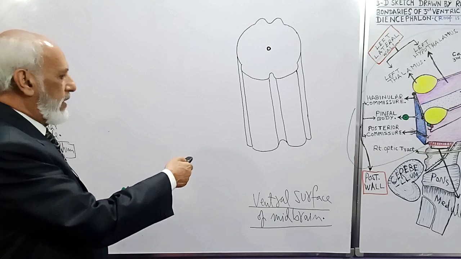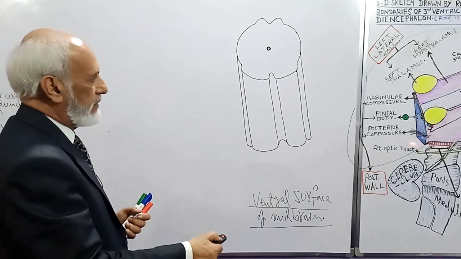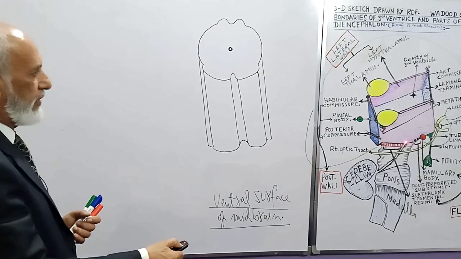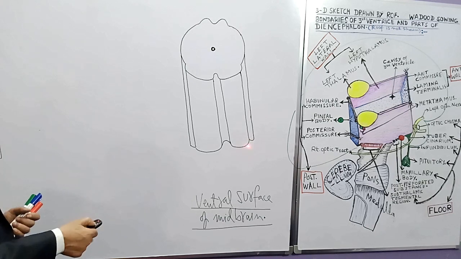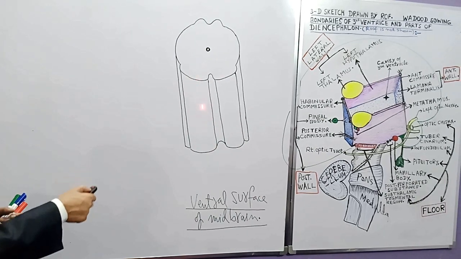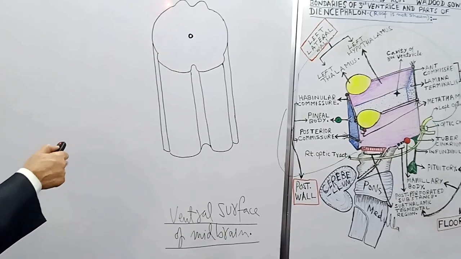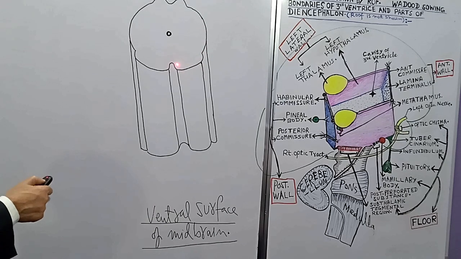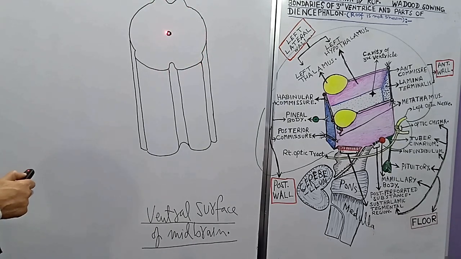Now, this is a midbrain. It is cut below the cerebrum and above the pons. So above this is the cerebrum and below is the pons. So you can see this is the midbrain, upper end and lower end, and this is the cut surface of the mesencephalon or midbrain traversed by the cerebral aqueduct.